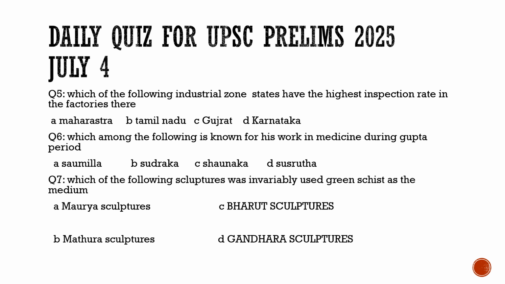Now coming to question number 7, which talks about which of the following sculptures invariably used green schist as the medium. Is it Mauryan sculptures? No, it is not. Is it Mathura sculptures? Neither. Is it Gandhara sculptures? No, it is not that. Then what is it? It is the Bharhut sculptures. They used green schist as the medium.